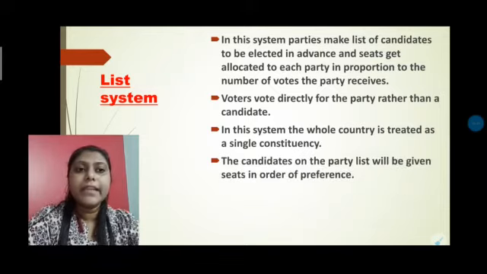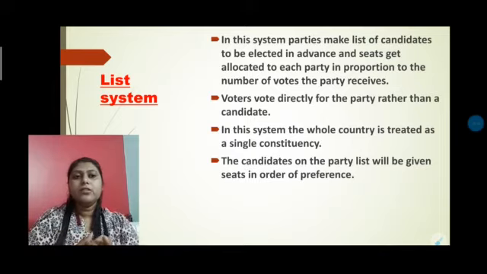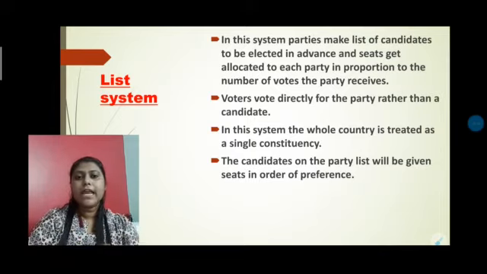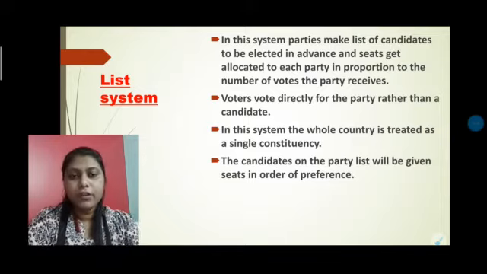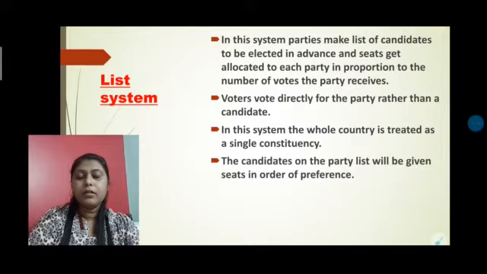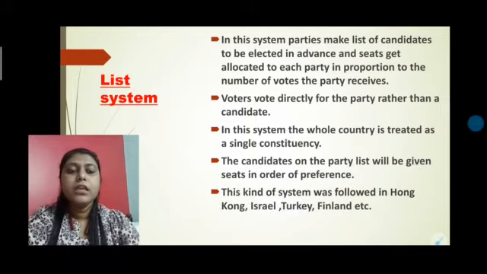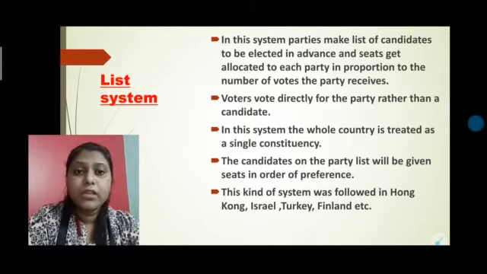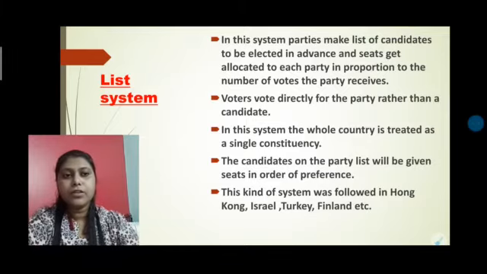The candidates on the party list will be given seats in order of preference. If one political party gets 20% out of 100, then only a 20% share will be given to that political party. This kind of system is specially adopted in Hong Kong, Israel, Turkey, Finland, etc.